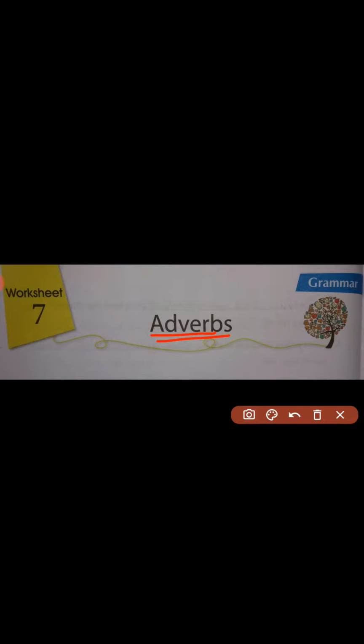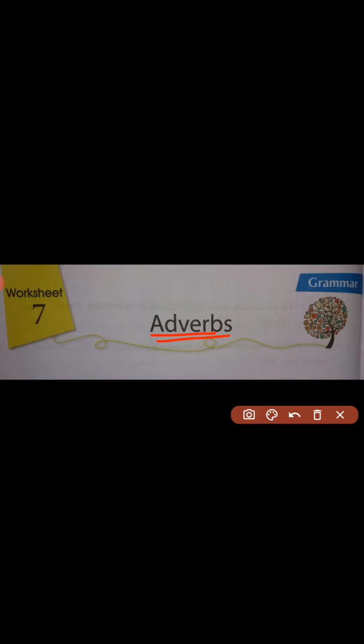For example, he is a tall boy. Here the word tall says something about the noun in the sentence, that is boy. We come to know the quality of the boy being tall. So here the word tall is used as an adjective.